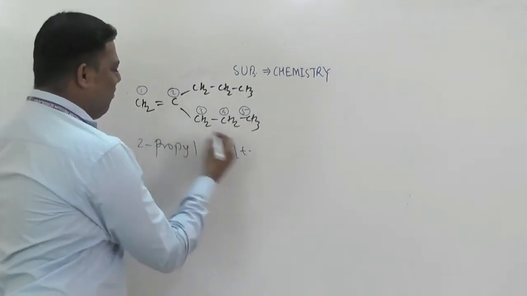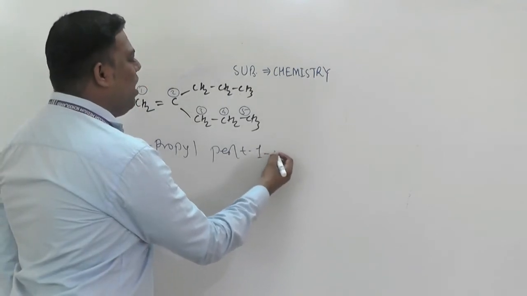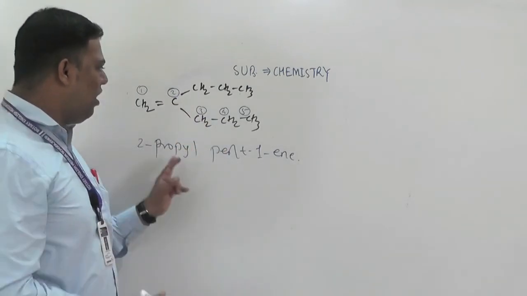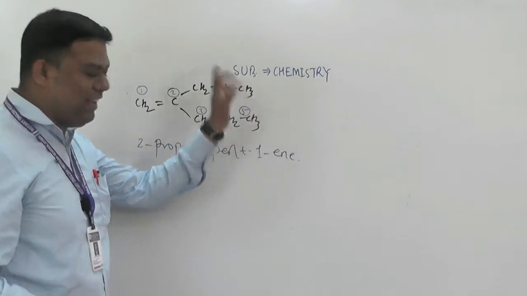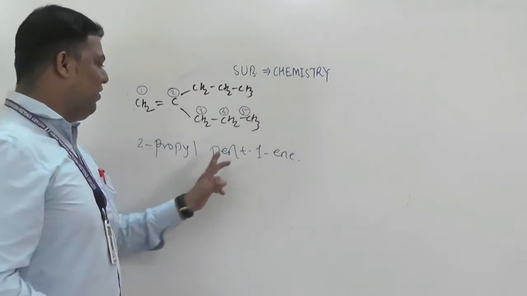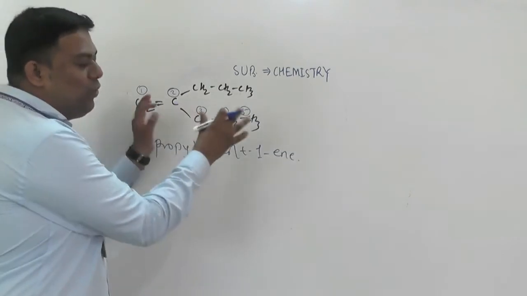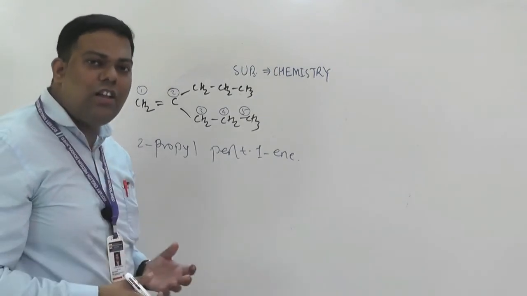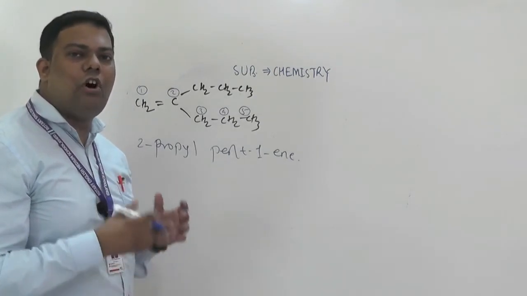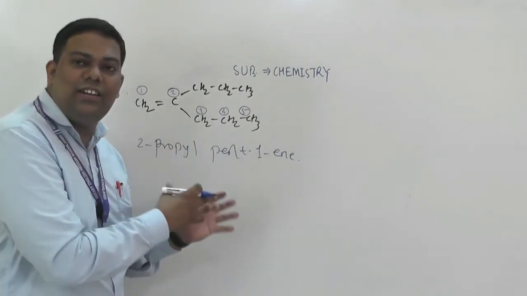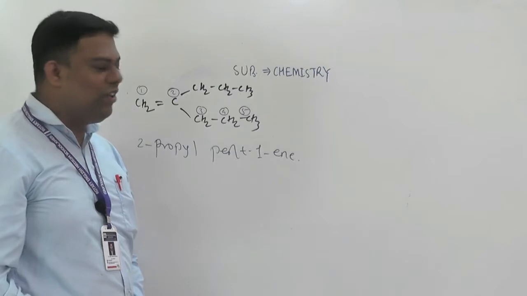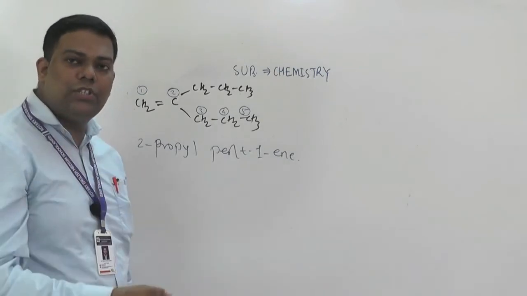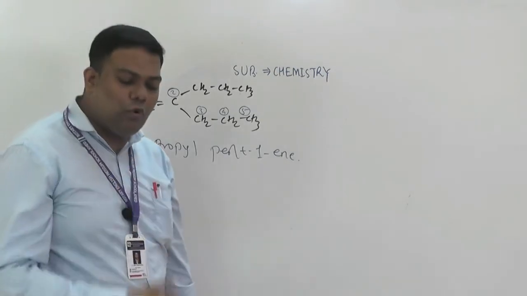So 2 propyl, then next 1, 2, 3, 4, 5 carbon atoms, pent. Then comes the position of the double bond, pent-1-ene, because of the double bond. Here we mention all the substituents, the length of the parent carbon chain, then the position of the double bond. When you are giving IUPAC names, you are providing all the information about that organic compound: which double bond or single bond is present, which functional group is present, nitro, bromo, fluoro, any.